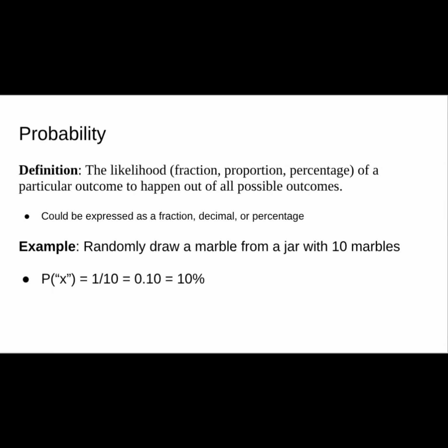Here's a simple example. You randomly draw a marble from a jar that has 10 marbles. Assuming that every marble has an equal chance of being drawn, P of x, which means the probability of drawing any one particular marble I call x out of the jar, is 1 over 10, which is 0.1 or 10%. Let's say 3 are red and 7 are white. Then P of R, which means the probability of drawing a red marble, is 3 out of 10. It's really that simple.